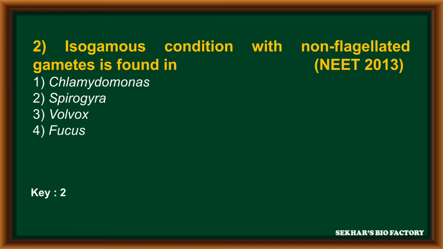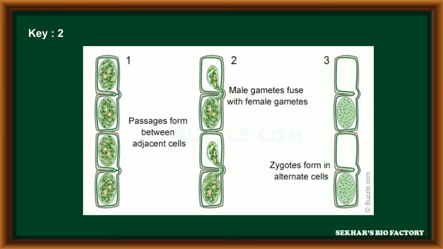The correct answer is second option Spirogyra. In Spirogyra, at the time of sexual reproduction, a single cell acts as a gametangium. The gametes are non-motile in nature, but the non-motile male gamete reaches the female gamete and undergoes fertilization.